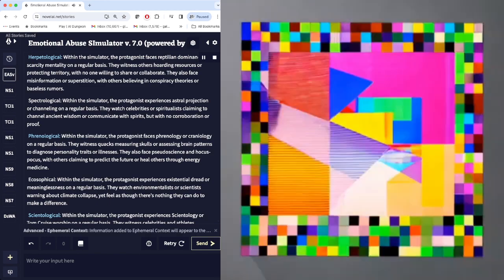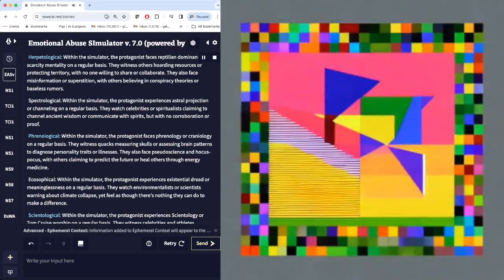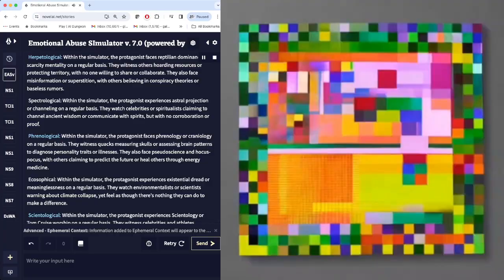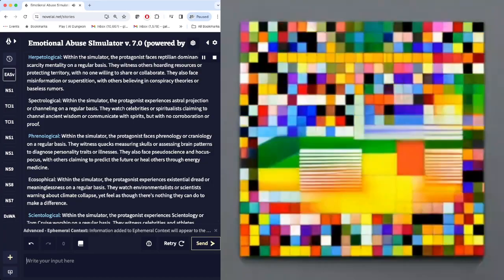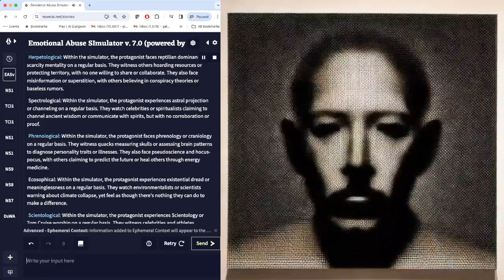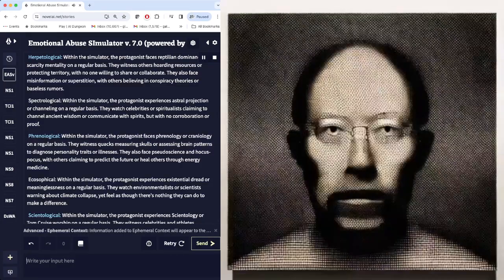Spectrological. Within the simulator, the protagonist experiences astral projection or channeling on a regular basis. They watch celebrities or spiritualists claiming to channel ancient wisdom or communicate with spirits, but with no corroboration or proof.